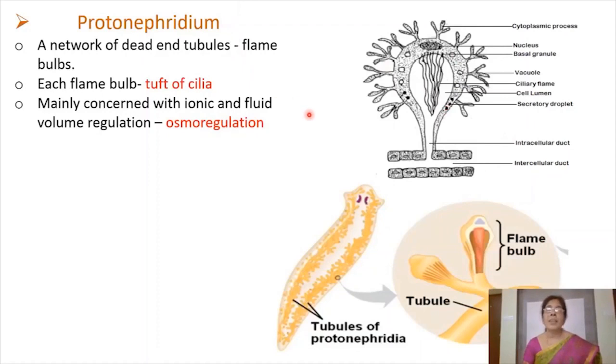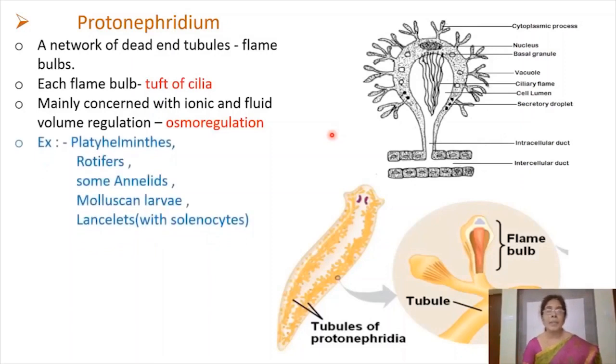And these are mainly concerned with osmoregulation. The primary function of protonephridium is osmoregulation. Secondarily only they help in excretion. These protonephridium, they are found in platyhelminthes, rotifers, some annelids, molluscan larvae, lancelets. There they are also known as solenocytes, modified cells.